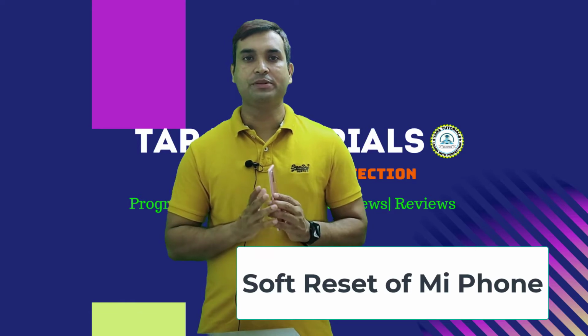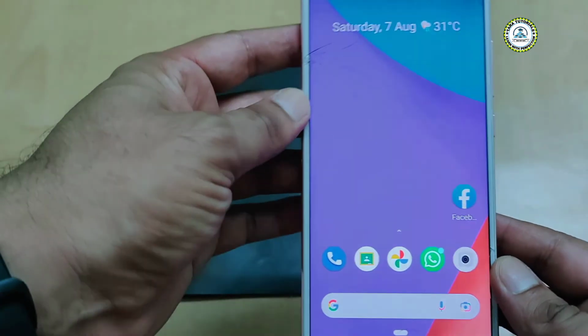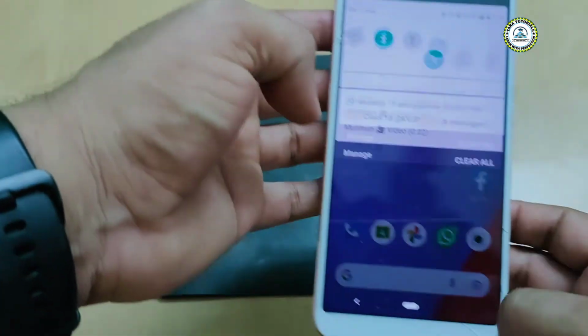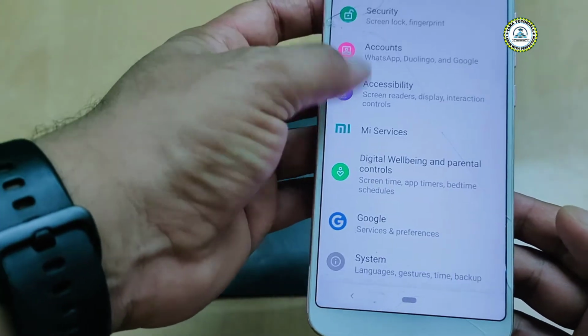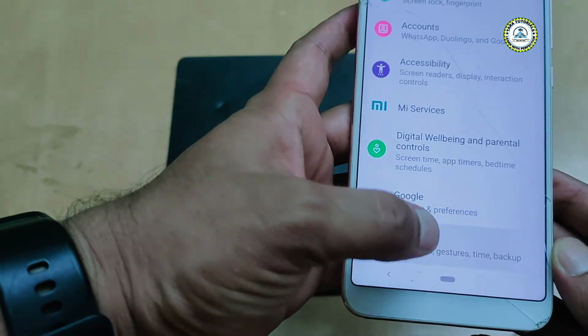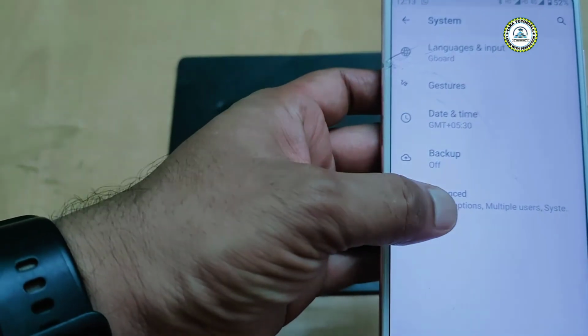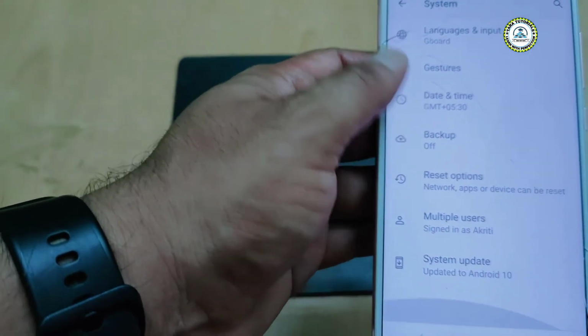So the first option is soft reset. For that, you have to go to settings, and here you have to go down and you can see the option called system. In the system you have to go to advanced, and here you have to choose the reset option.